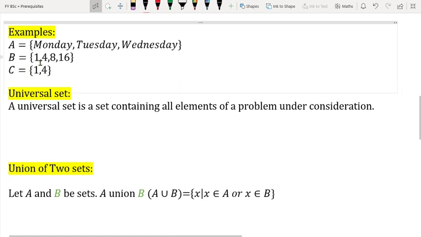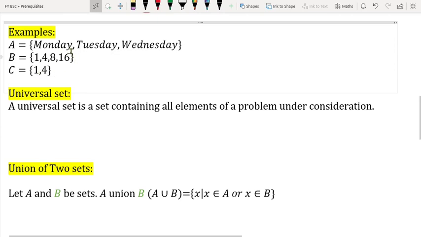Okay, and if we look at B and C, these are some natural numbers. Okay, so we are going to study what we mean by natural numbers. So for now, just remember that the numbers that we use to count, for example, 1, 2, 3, 4, 5 and so on, are called as what? Natural numbers. So over here our universal set will be the days of the week together with what?